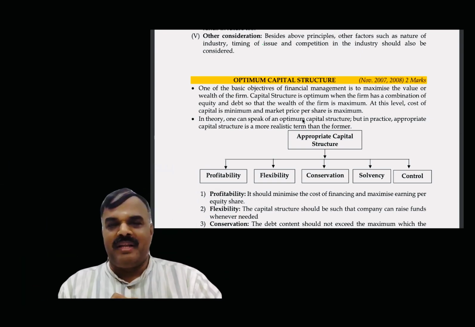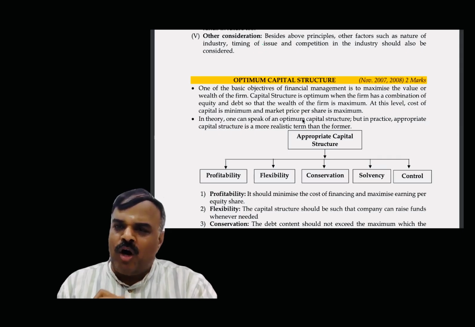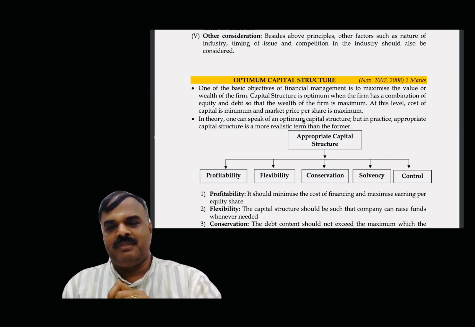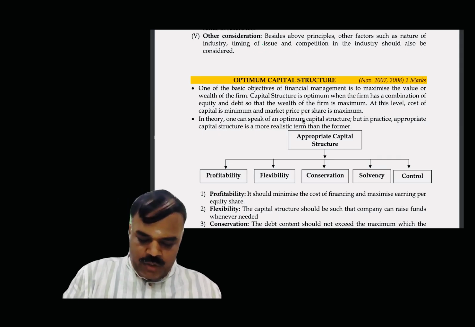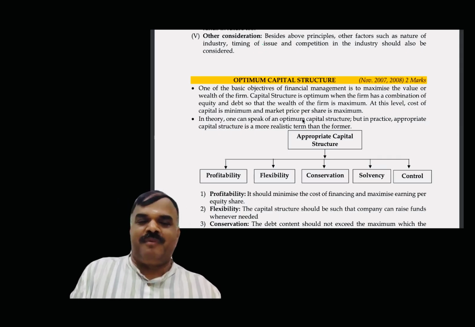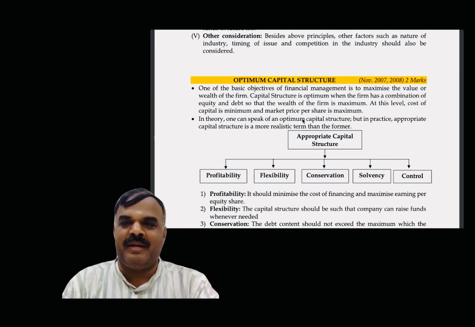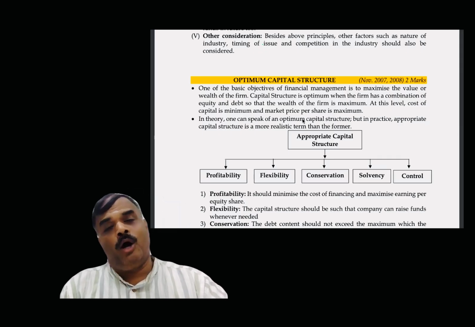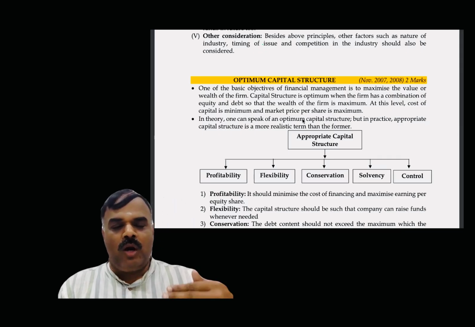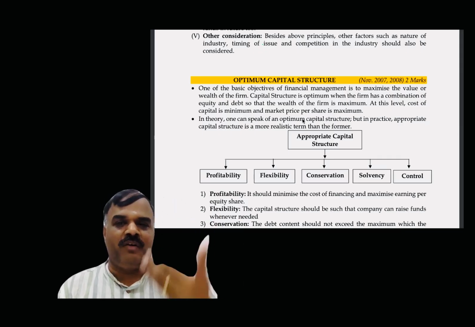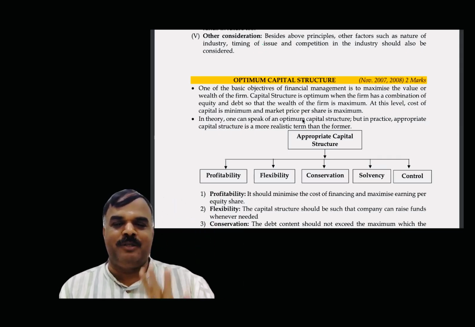But company to company, it is going to vary. For me, loan fund may be preferable. For Geeta madam, own fund may be preferable. It is going to vary due to various reasons. Which fund is preferable varies from one company to another. Therefore, the capital structure appropriate for that particular company is the preferable one. So what are the selection criteria, the features of an appropriate capital structure?